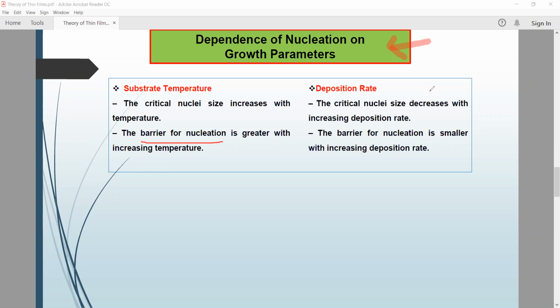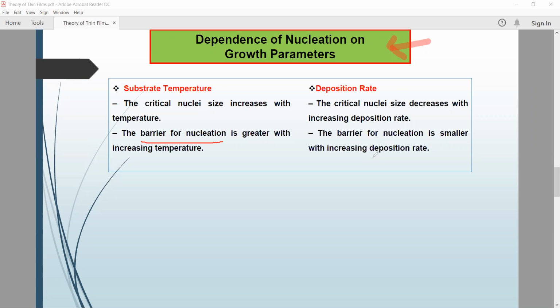The critical nuclei size decreases with increasing deposition rate. Please focus on that point. The critical nuclei size decreases. Nuclei size means the size of that particle, or the size of whatever atoms we have deposited, or are planning to deposit. By using an external technique we are planning to deposit some kind of material. At that time the critical size of nuclei decreases with increasing deposition rate.